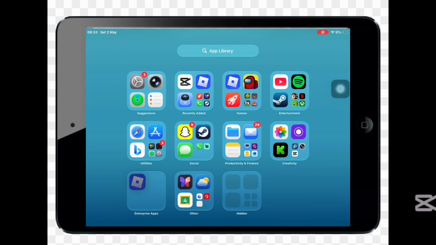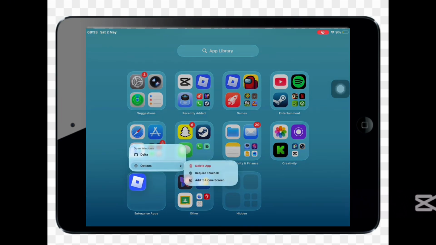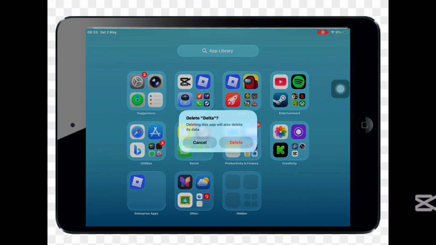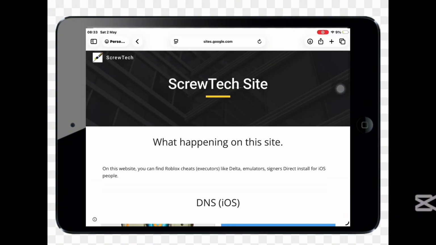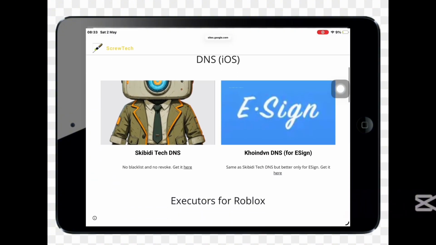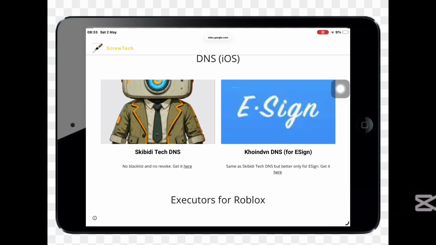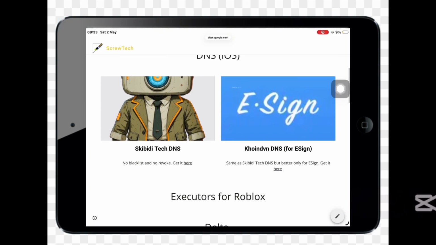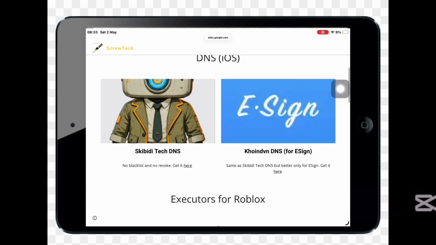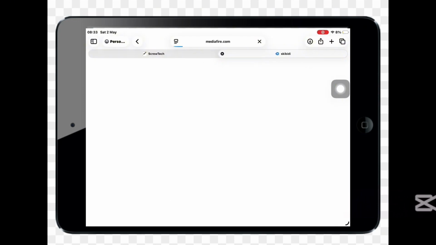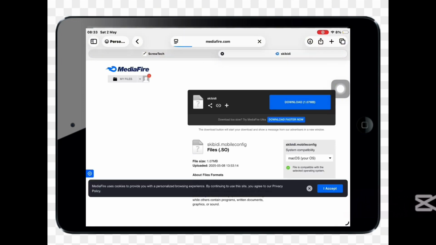First, delete the current Delta Executor you have. Now go to my website. I'll leave the link in the pinned comment. Get Skibidi Tech DNS by tapping on here. Tap on Download.